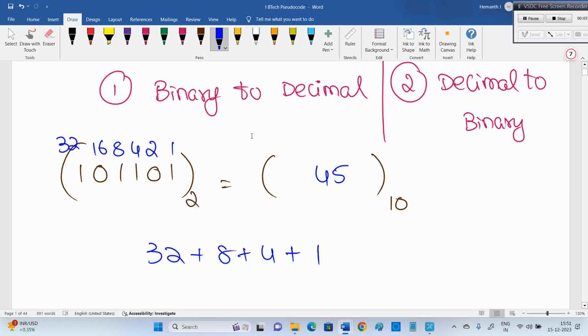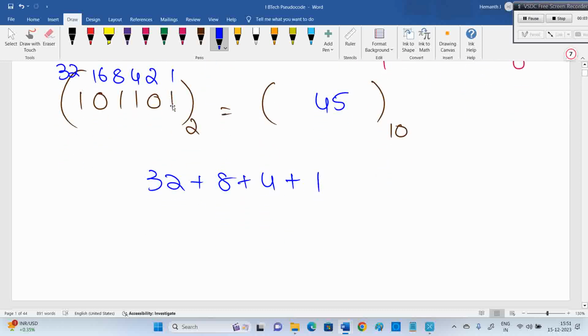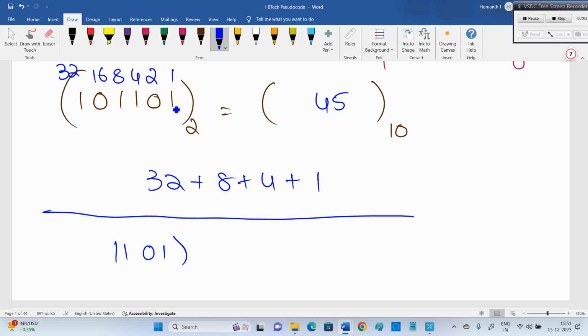Right, good. Next one, one more example for binary to decimal. 1101. Then what you can do? Now you have to keep in mind that from next onwards, no need to write these things. This should be there in your mind. Don't write everything on paper. It will drag the time. Every 5 seconds or 10 seconds is also important for us.